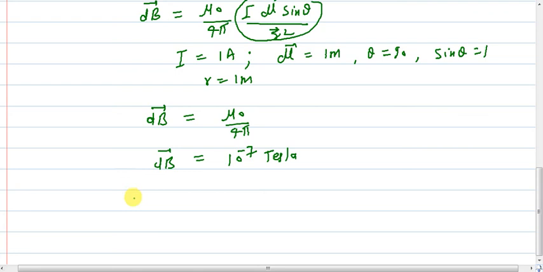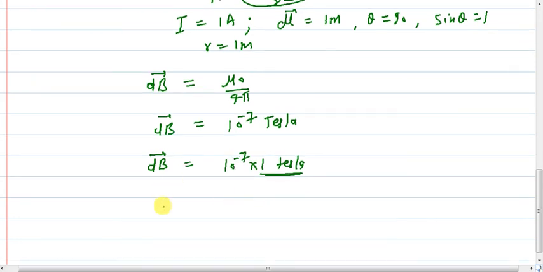So I can write here: dB is equal to 10 raised to minus 7 into 1 Tesla. If we multiply by 1, we get the same number. Therefore 1 Tesla is equal to 10 raised to 7, this will go here, so this will become 10 raised to 7.